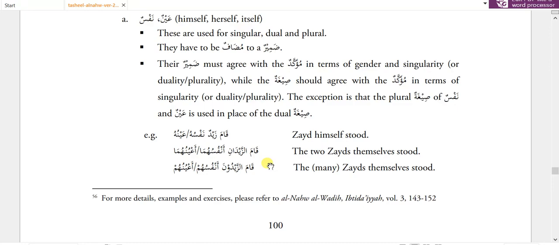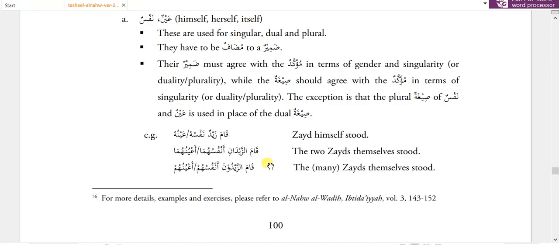So here again, ainun and nafsun is wahid and its jama is anfus or a'yun. There is no tasniya for nafsun and ainun. So in jama, the meaning of tasniya is already included.